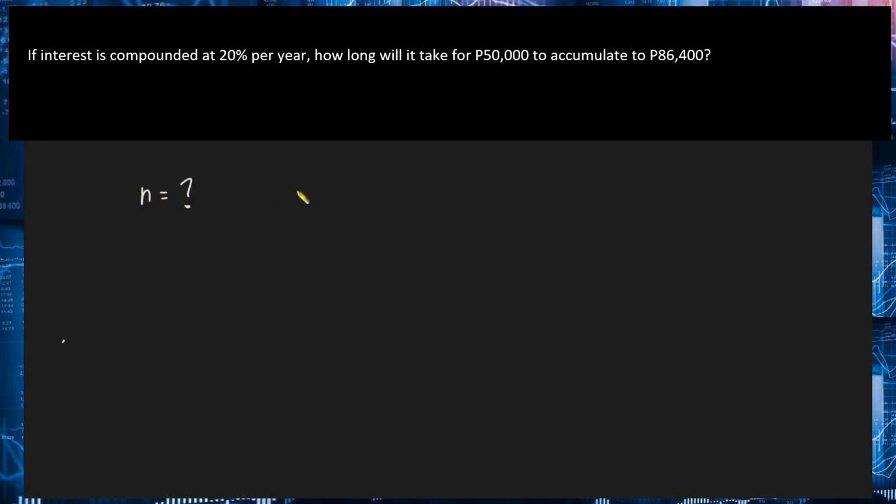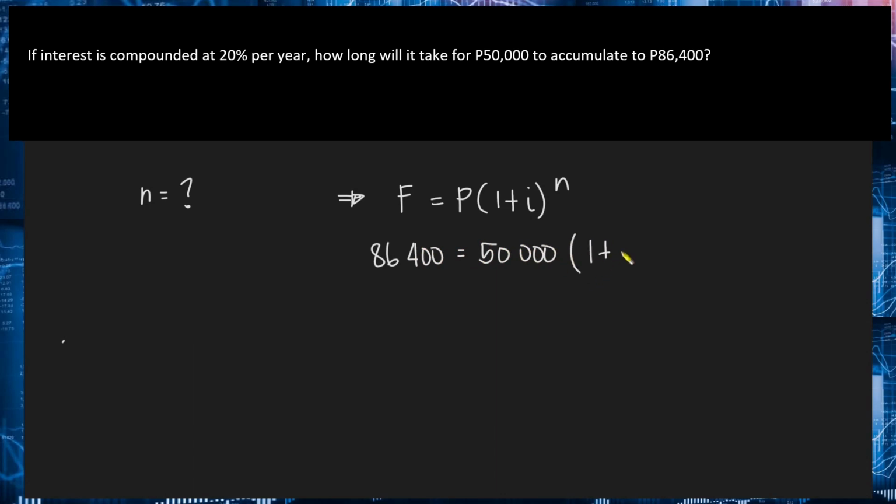From the formula of our compound interest, F equal to P times 1 plus I raised to N, yung future amount ng pera natin, okay, so yung total accumulated amount natin, dapat daw 86,400 pesos. So this will be equal to the principal, or the initial amount of money, which is 50,000 pesos, times 1 plus the 20% interest per year, 0.2 raised to N. N yung unknown natin.